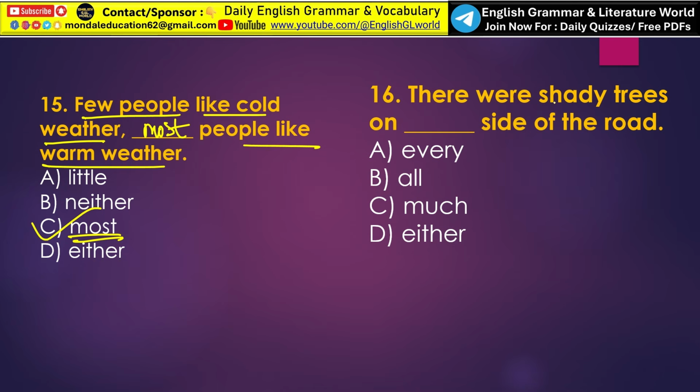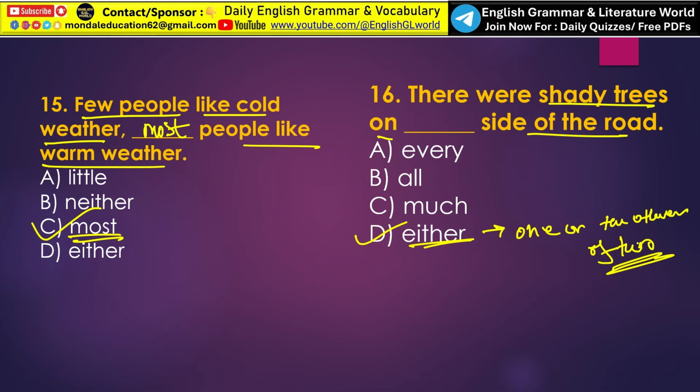Next, there were shady trees on dash side of the roads. So here the expression on either side of the road means on both sides of the road. So one on the left and one on the right. So here the correct answer should be option D, that is either. One or the other of two. Okay. So there were shady trees on either side of the road.